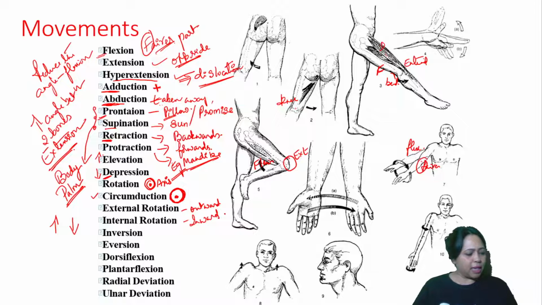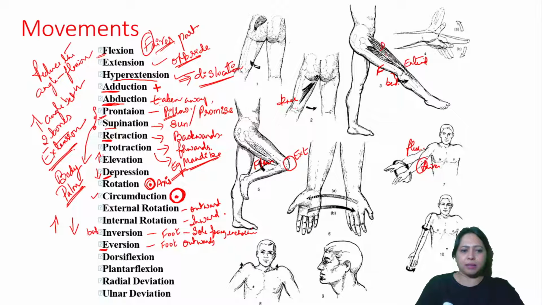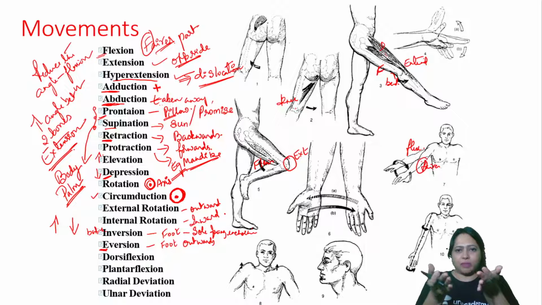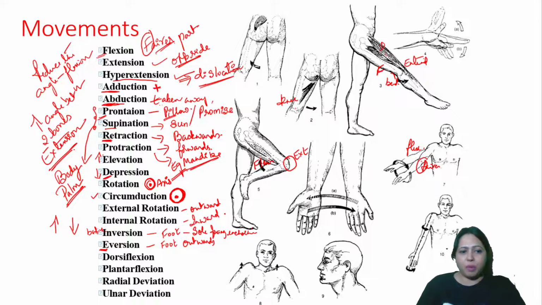Okay. Next, what is inversion? Inversion and eversion. This you can do with the foot. Eversion is also done with the foot. Eversion is outwards. Sole facing each other. Small kids do this. Small babies sit like this with the inverted foot facing each other. The outward facing is eversion. Inward facing is inversion. So remember, in is inside. Inside facing, outside facing.